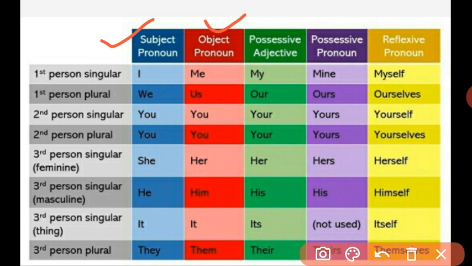Object pronouns work at object places. Next one is possessive adjectives. They come before a noun and they show the possession. Next is possessive pronoun. Mostly they are found at the end of the sentences. Last one, reflexive pronouns, which show that the subject and object are both the same person.